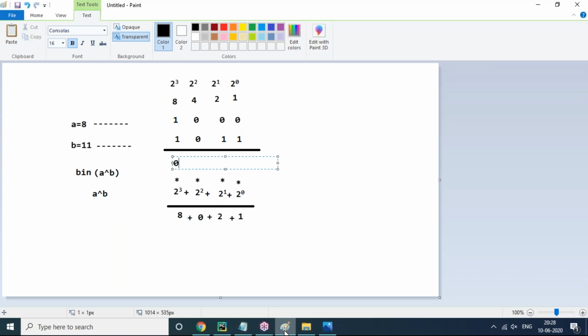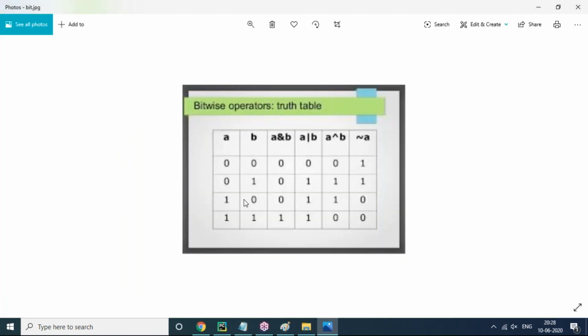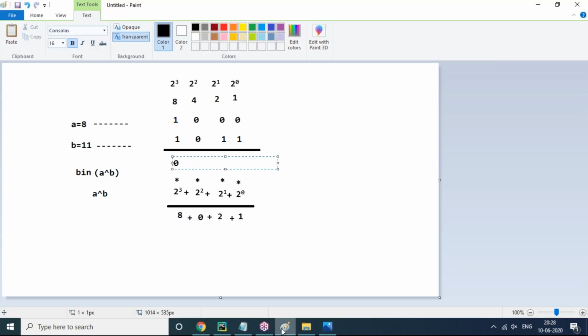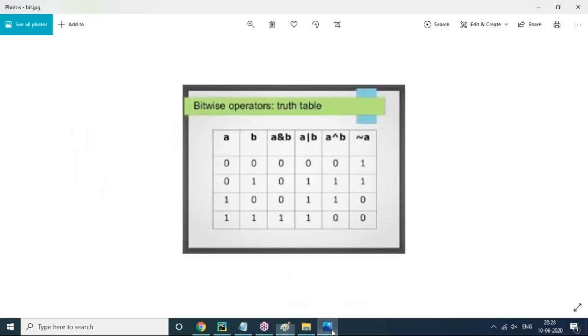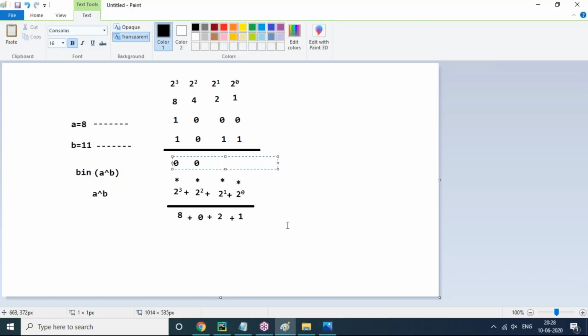Next, 0 exclusive or 0 is how much? 0 only, so here you have to take 0. And 0 1, exclusive or means 1 only. So two ones will come here, 1 as well as 1.